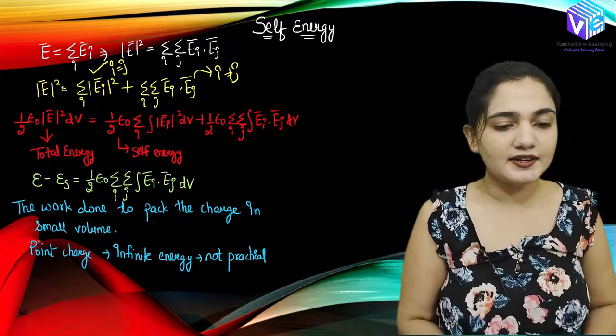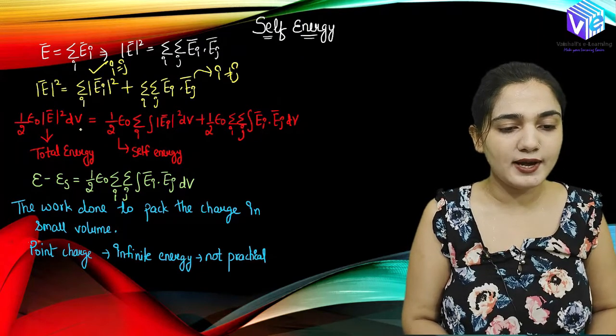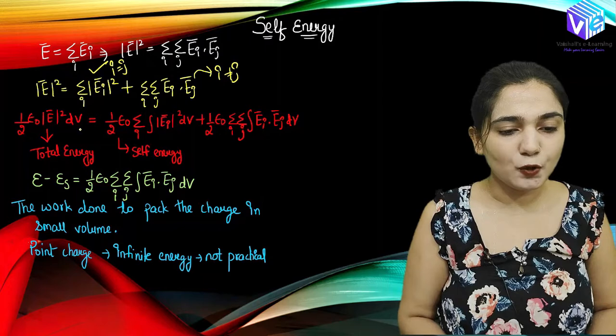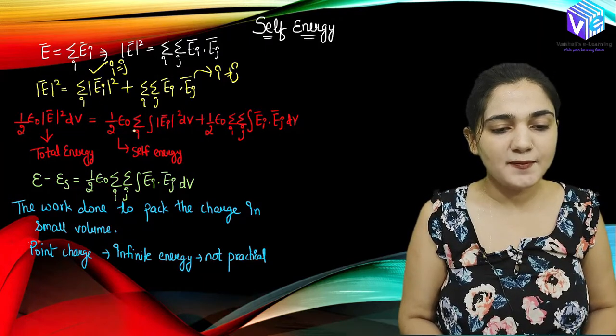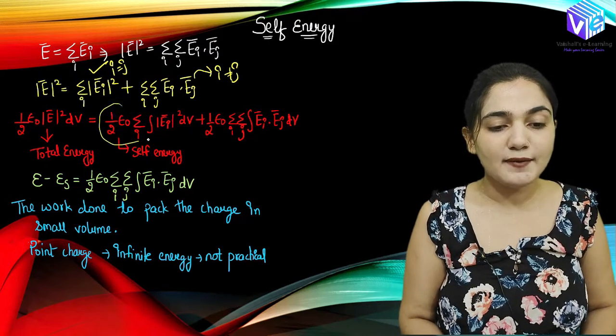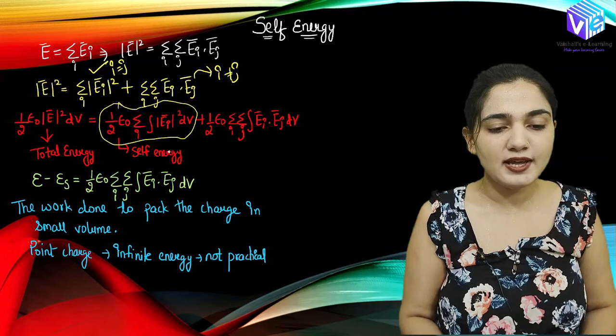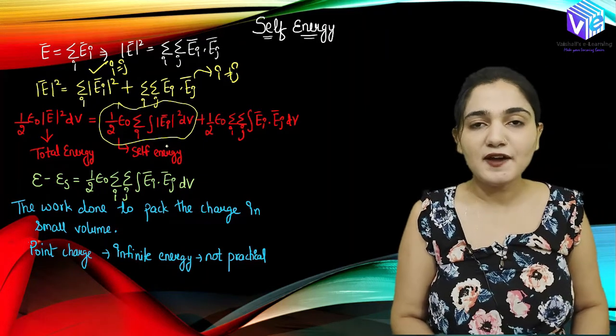Now how can I represent the overall energy? It can be represented as half epsilon naught E square dV, right? This is the total energy, and I can represent it as half epsilon naught summation over i Ei square dV. When I am talking about the given charge only, the energy due to the given charge is represented as the self energy.